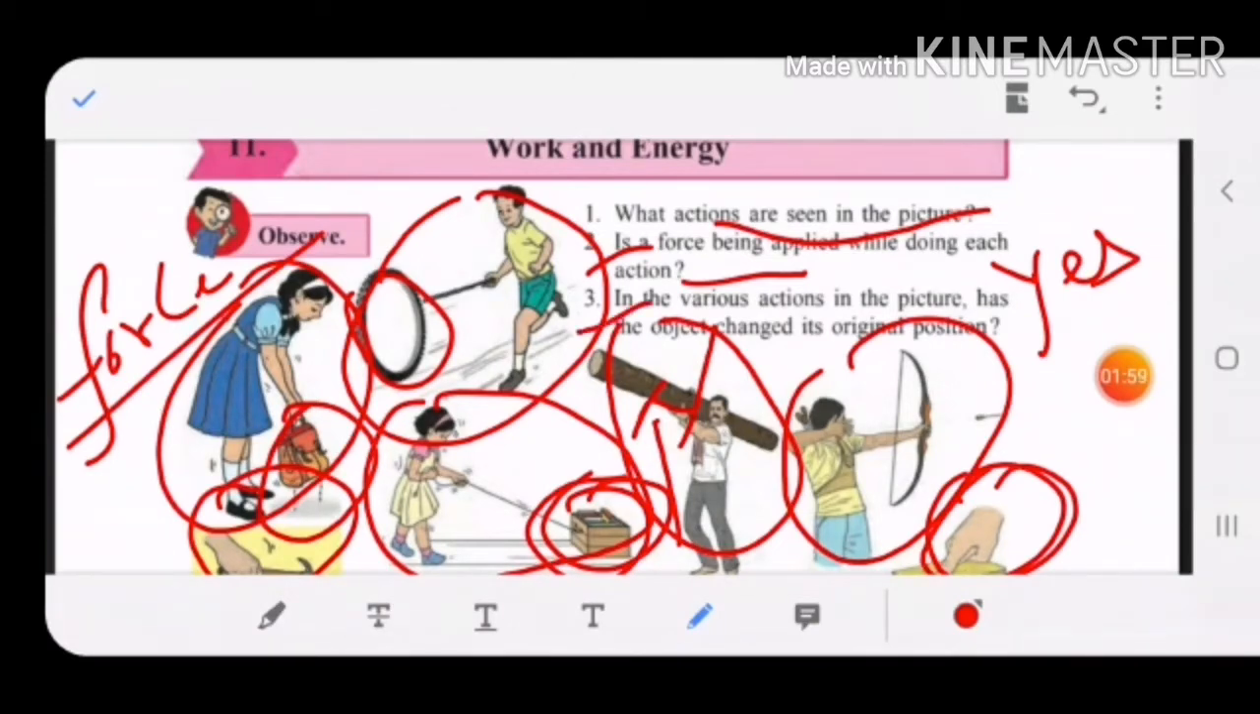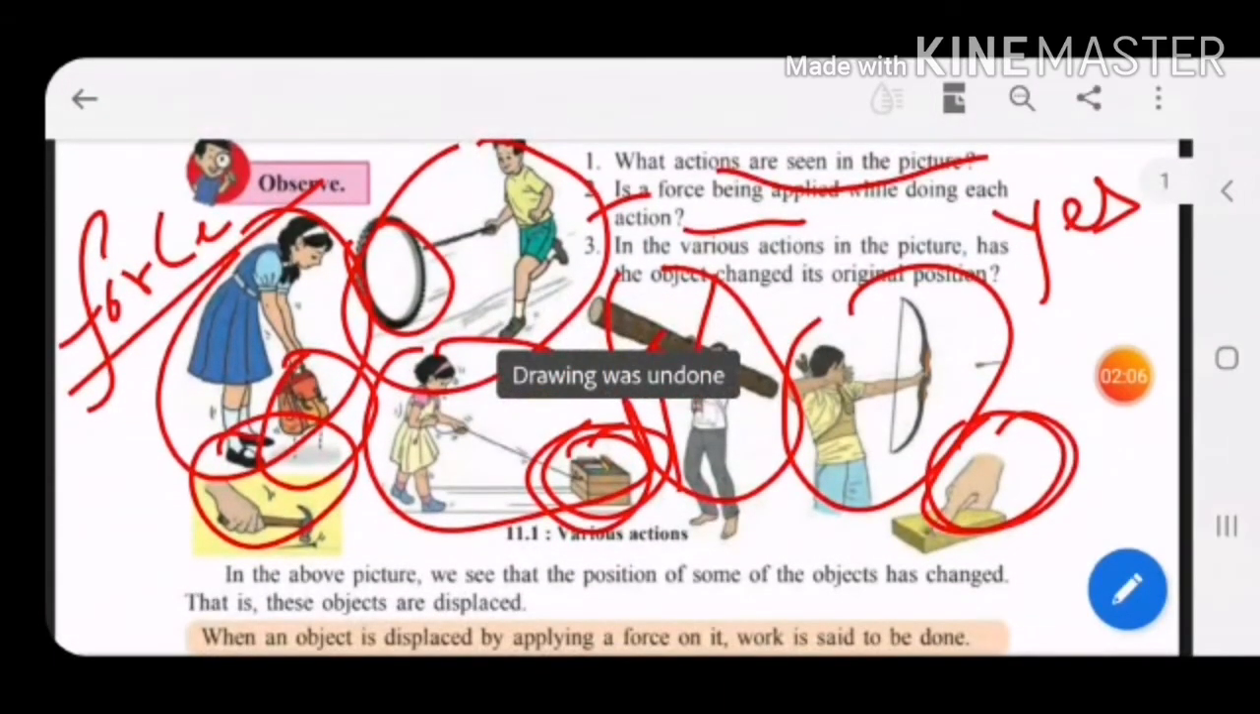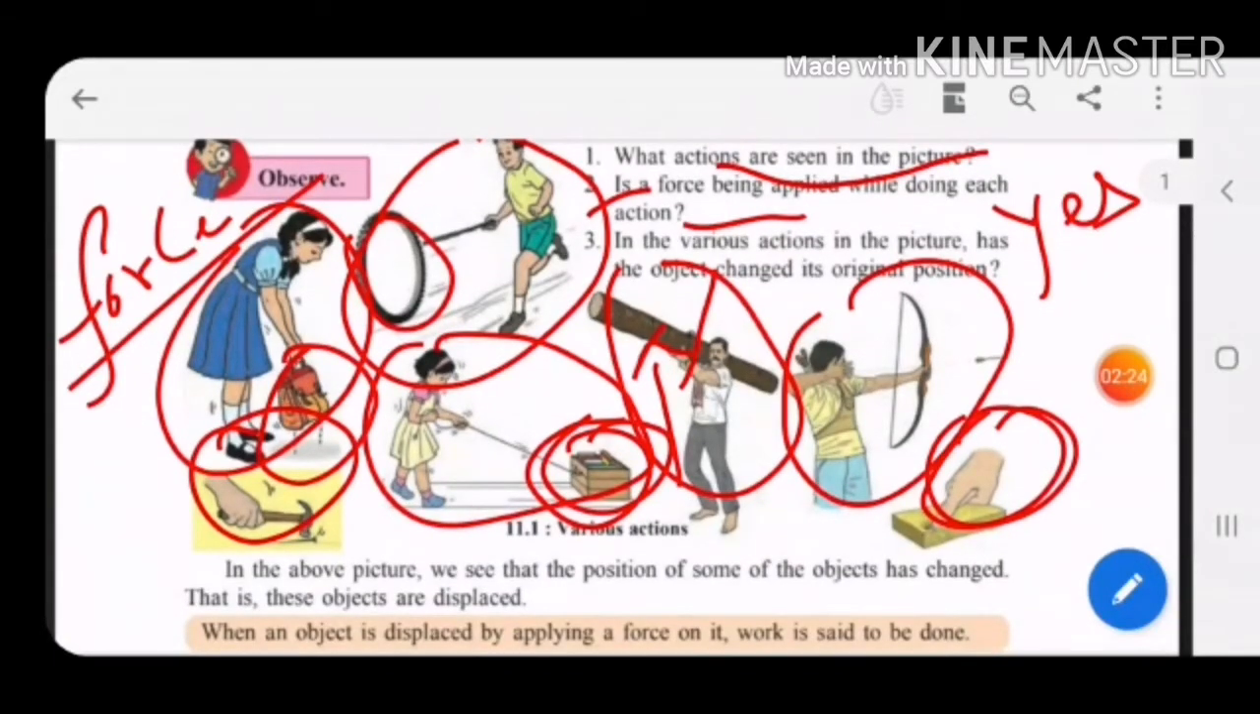Third question, in the various actions in the pictures, has the object changed its original position? Children, in the first picture, the boy is running a tire. In that, what happened, children? The object has changed its place. First, the tire was at some other place. As he moves that with that stick, it changes its place after applying the force. This girl who is picking the bag, that bag was first of all on the ground. After applying the force, what happened? That bag was picked by her, and so the bag has changed its position.